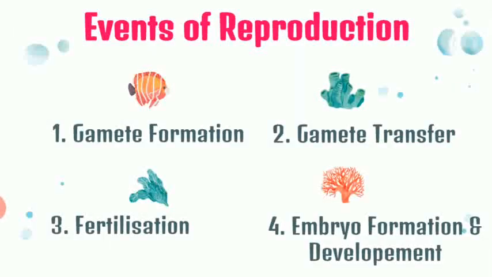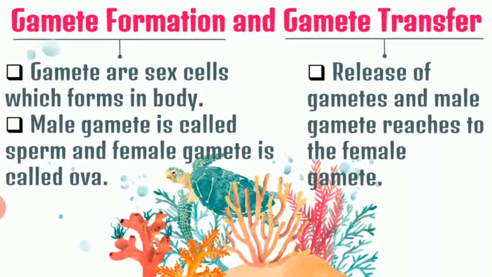So, when we talk about sexual reproduction, for understanding purpose, we have divided the events of sexual reproduction into four different categories. First one is gamete formation, second is gamete transfer, third is fertilization, and fourth is embryo formation and embryo development. So, let's talk about all these things.